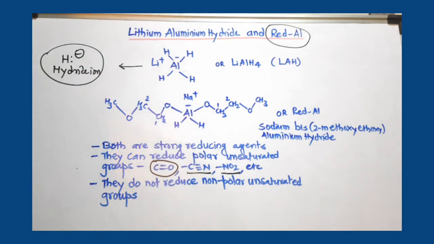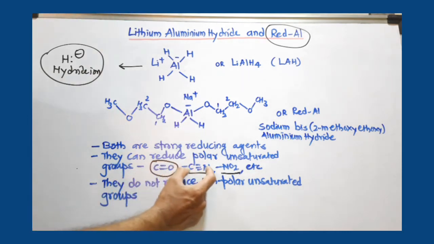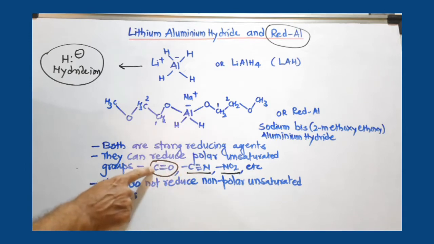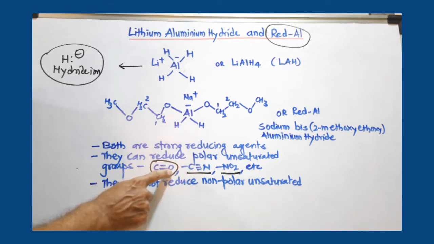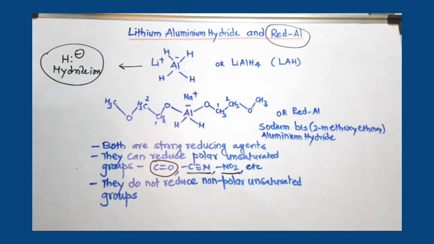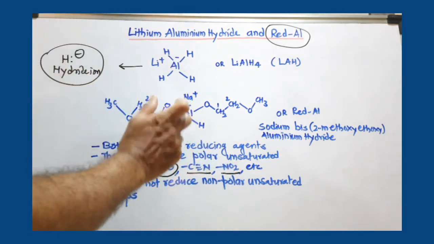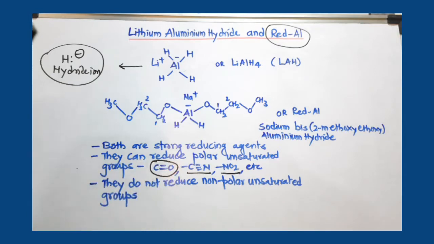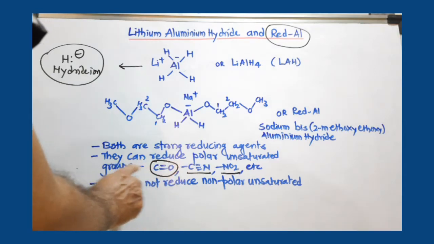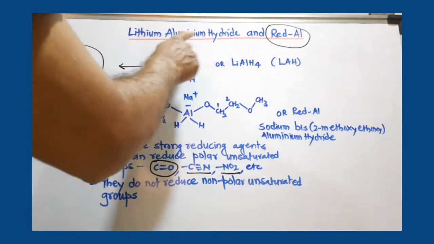These groups are polar due to electronegativity difference, giving poles: partial positive charge, partial negative charge. In this way you can easily observe whether the group is polar or not. Only these groups are targeted by these 2 reagents.